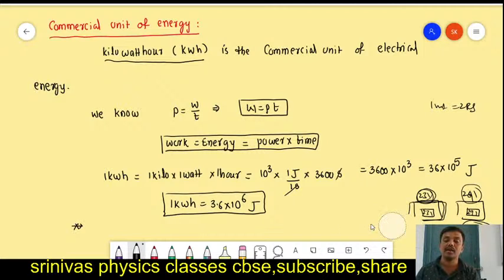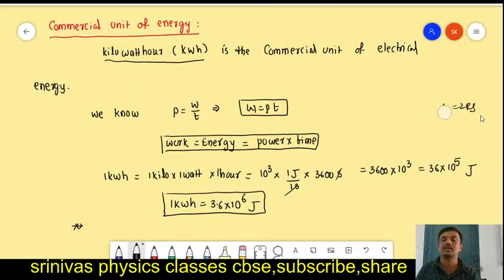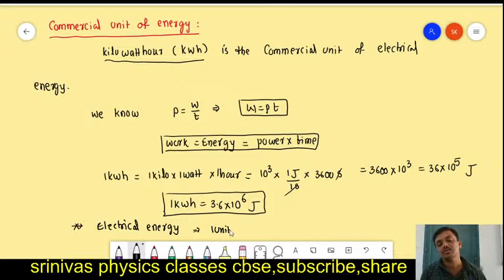Then 1 unit we are consuming, how much energy is that? The electricity department says that for 1 unit you pay 2 rupees. Electrical energy can be measured in units. 1 unit means 1 kilowatt hour. 1 kilowatt hour is energy only.